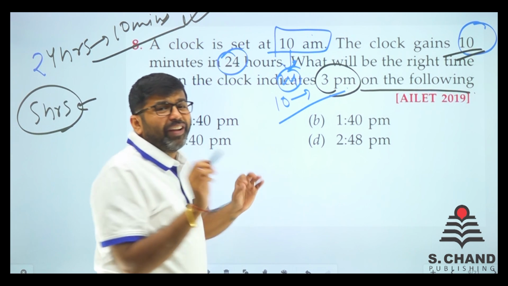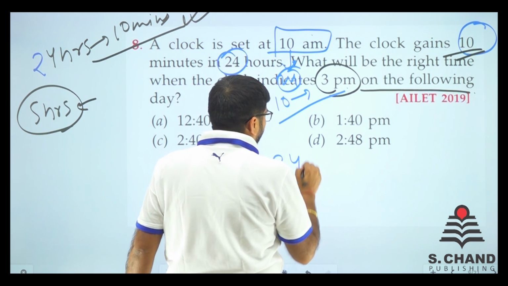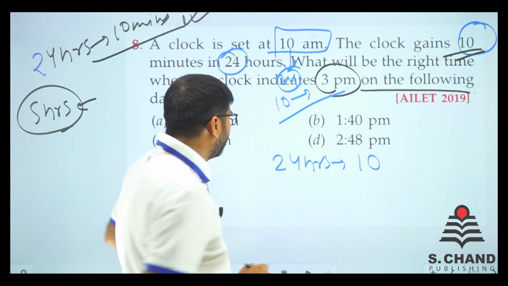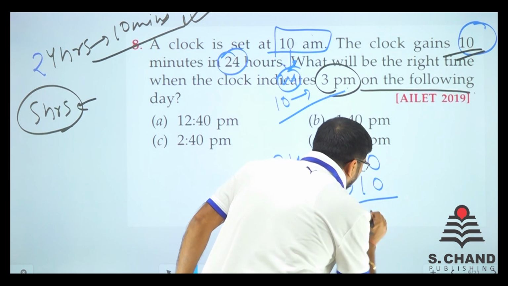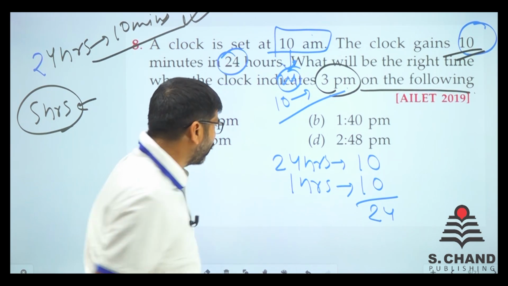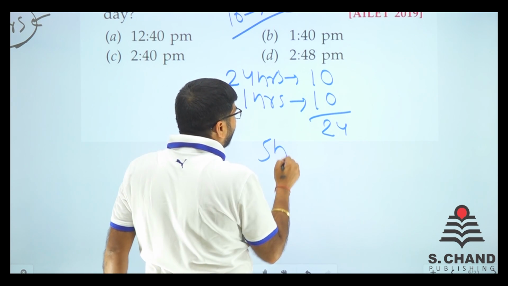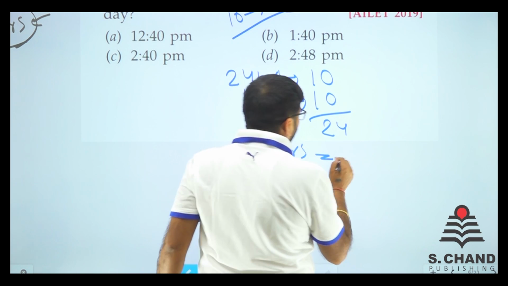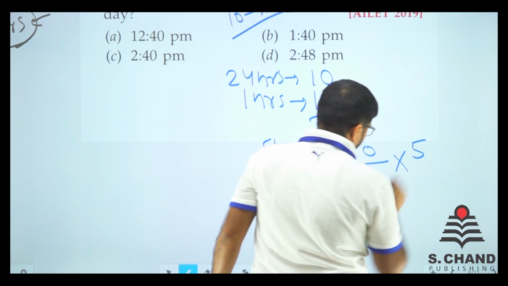So we do a very simple calculation: in 24 hours the clock gains 10 minutes, right? So in 1 hour the clock gains 10 by 24. Is it okay? Now in the remaining 5 hours, how much will it gain? 10 by 24 into 5, right?